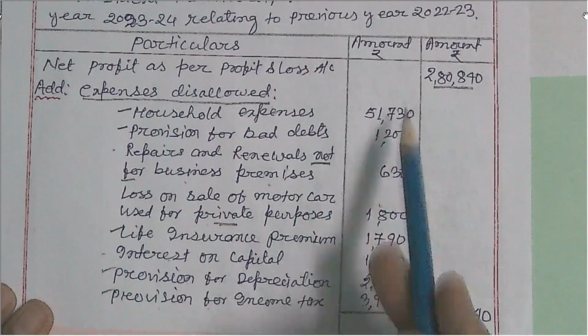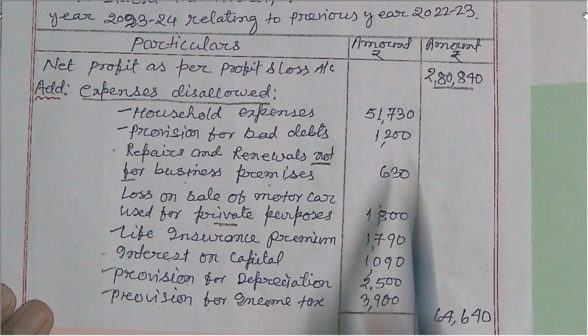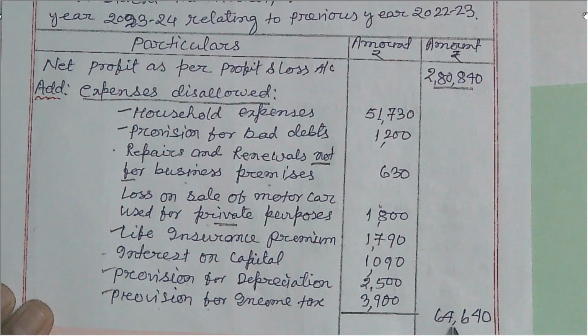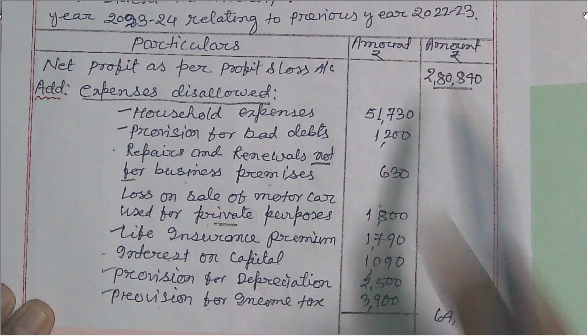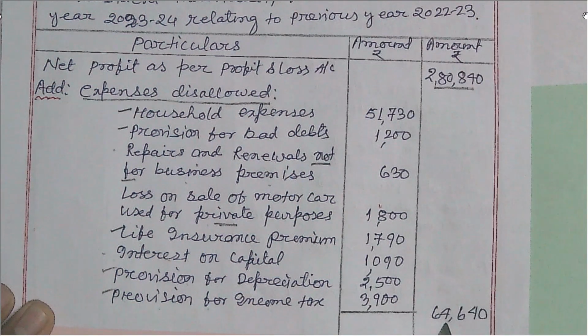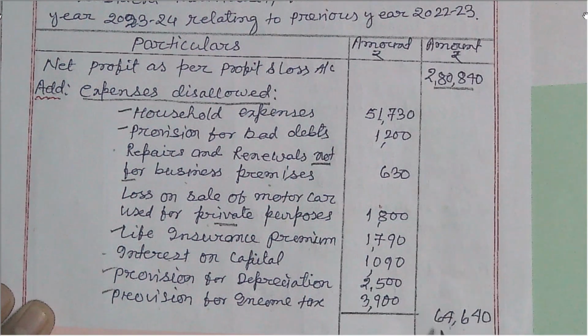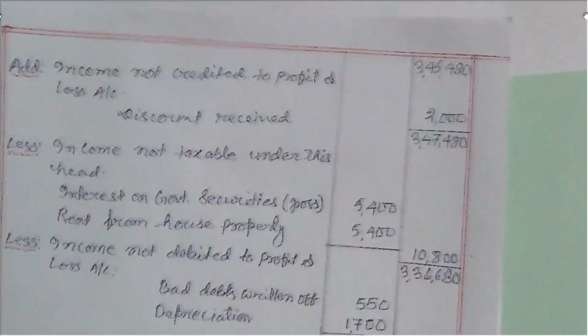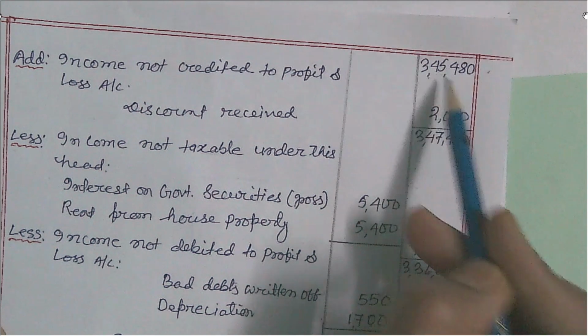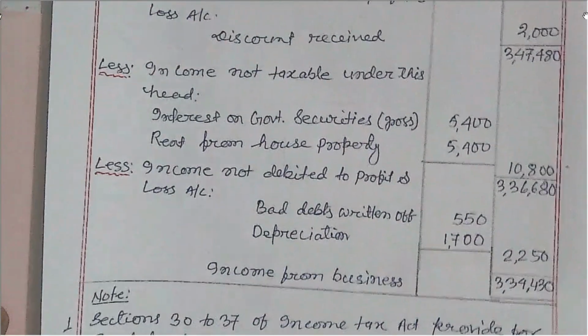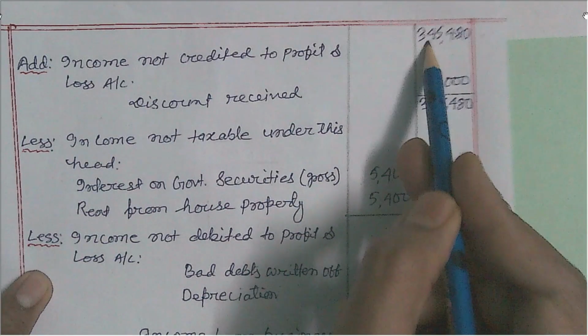So when we add all these item amounts, we get 64,640, and adding this to the figure 2,80,840 gives 3,45,480.